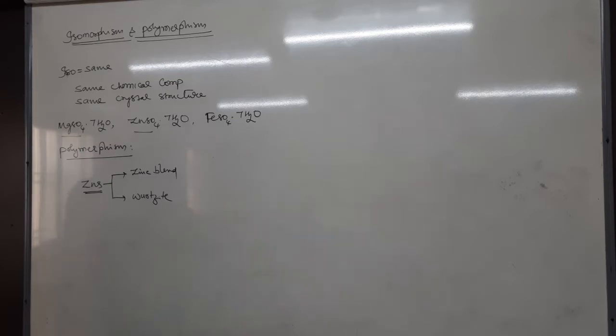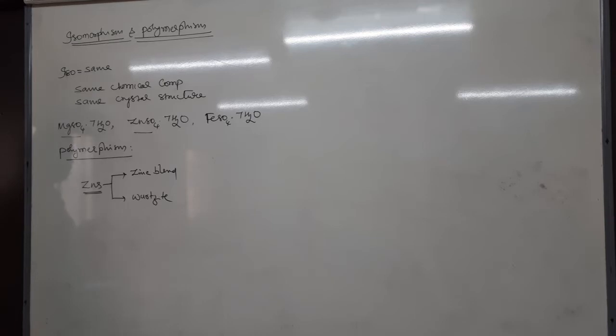Example: zinc sulfide exists in two crystal forms, zinc blende and wurtzite. Okay. So it is isomorphism, it is polymorphism.